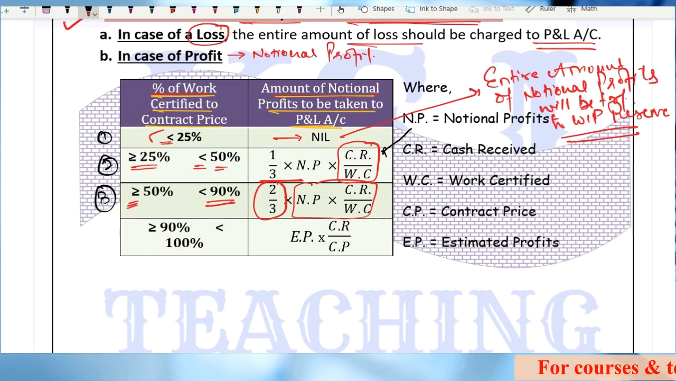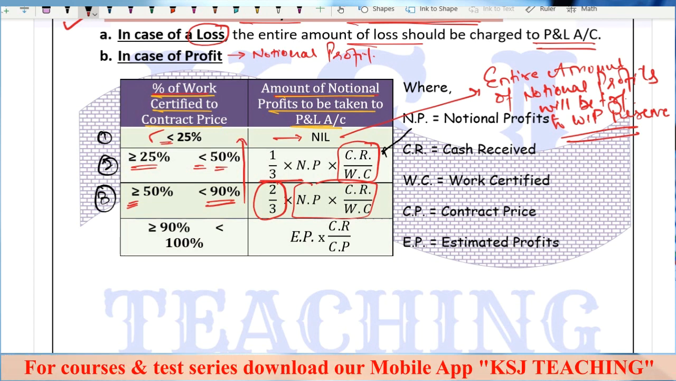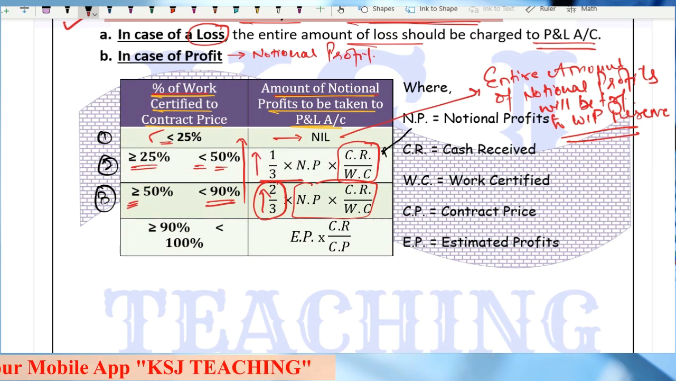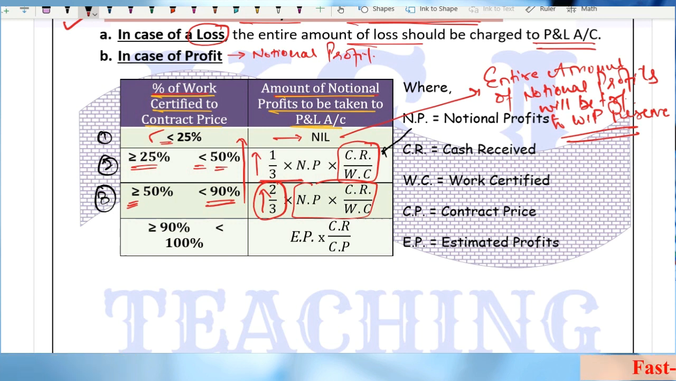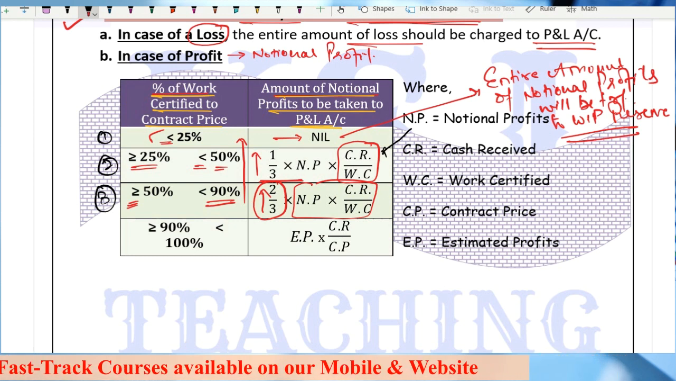As the completion, this percentage of work certified, keeps on increasing, this proportion will keep on increasing. One-third, then two-thirds, earlier nil, then one-third, then two-thirds, because as I proceed with the contract and near its completion, I will have better clarity on whether I will earn profits from this contract or not.